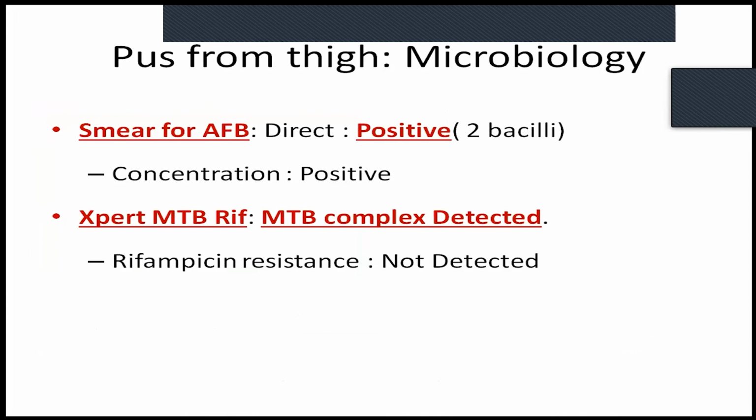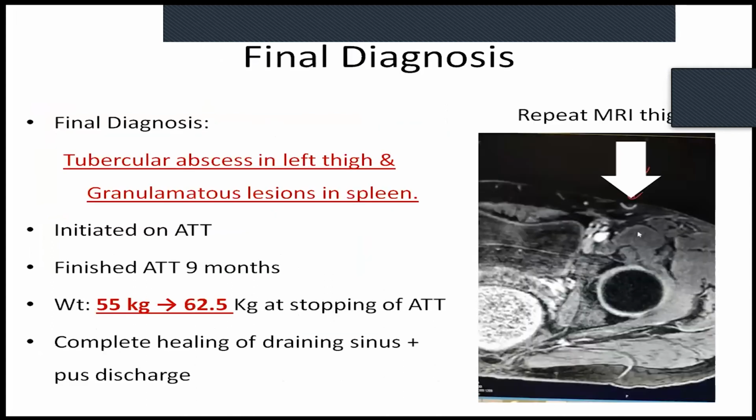GeneXpert was also found to be positive. However, rifampicin resistance was not detected. We made a diagnosis of tuberculous lesions in the spleen. So this was, I would suggest, a disseminated extrapulmonary tuberculosis with a thigh abscess and a splenic tuberculosis. However, I didn't do a biopsy of the spleen to prove it.